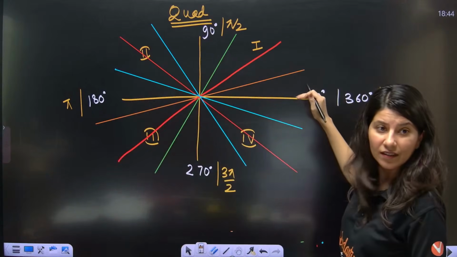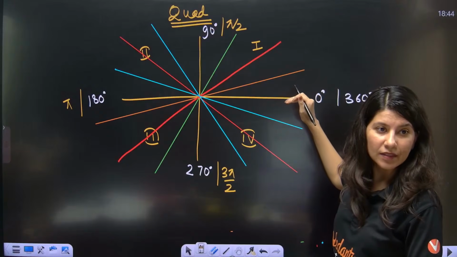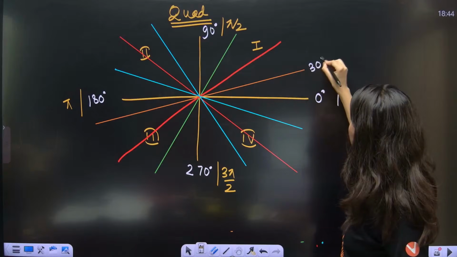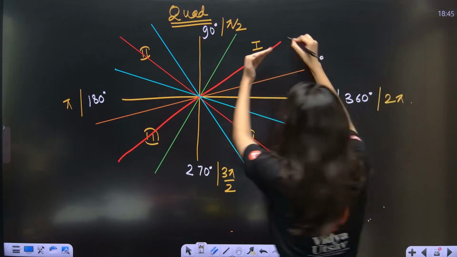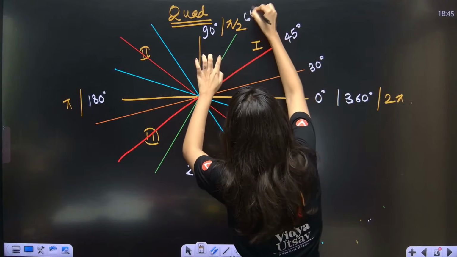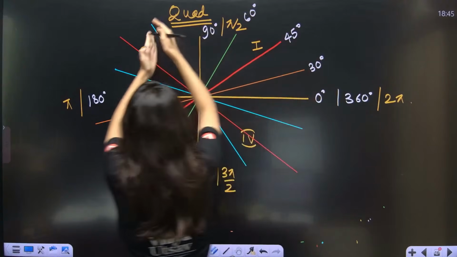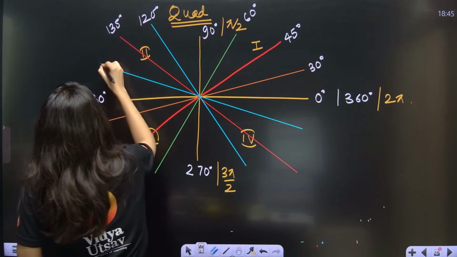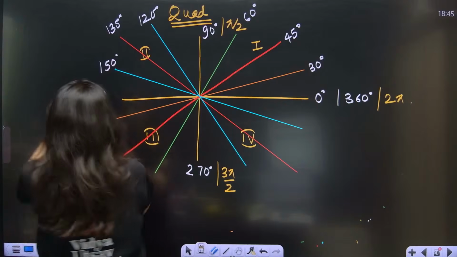Zero degree, then we have 30 degree, then 45 degree, then 60 degree, then 90 degree. After 90 we have 120 degree, 135 degree, then 150 degree, and finally 180 degree.